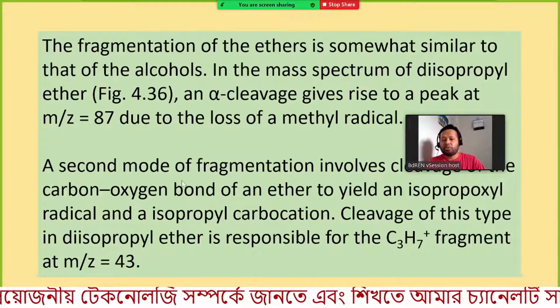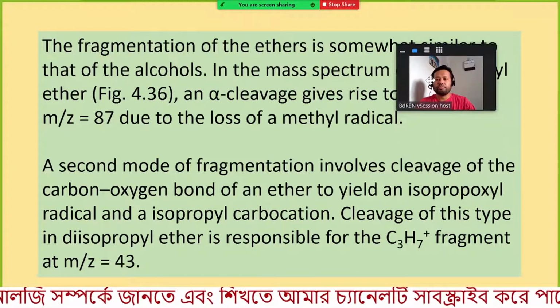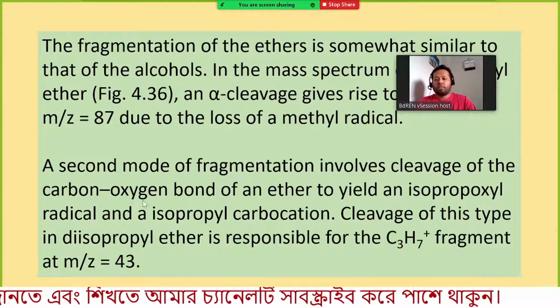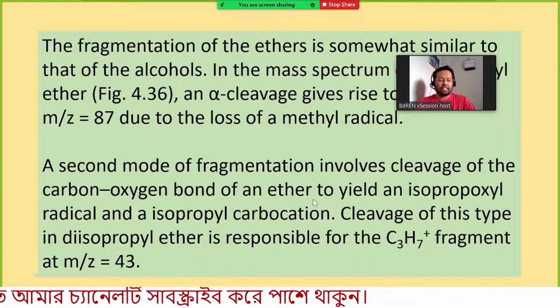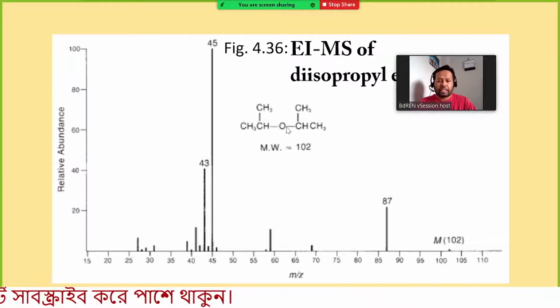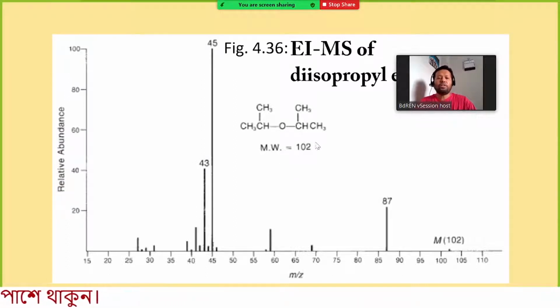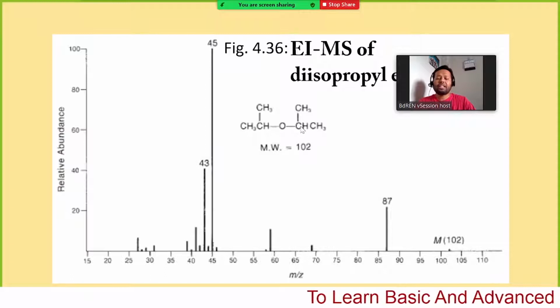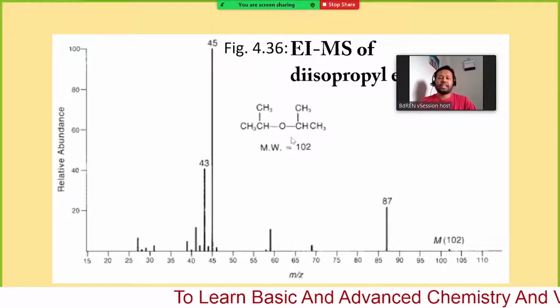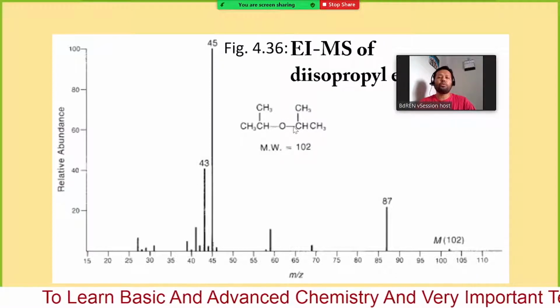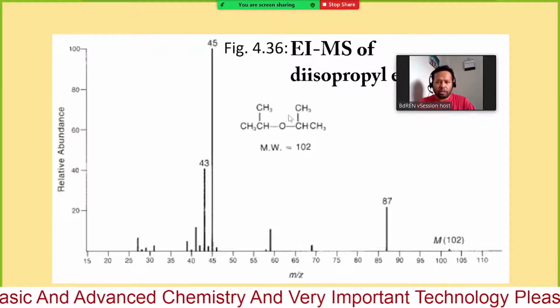Similarly, a second mode of fragmentation involves the cleavage of the carbon oxygen bond of an ether. Carbon oxygen bond, where does it belong? This is either this one or this one. So the first fragmentation pathway, either this one or this one, that means the alpha position or alpha bond breaking, then we can get 87. The second fragmentation path can be either this bond or this bond. Both are the same, because it is oxygen and carbon bond breaking. So this is the second fragmentation pathway. In that case we will get this fragment or this fragment.